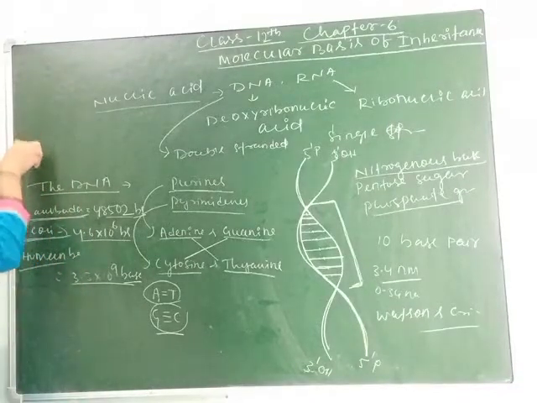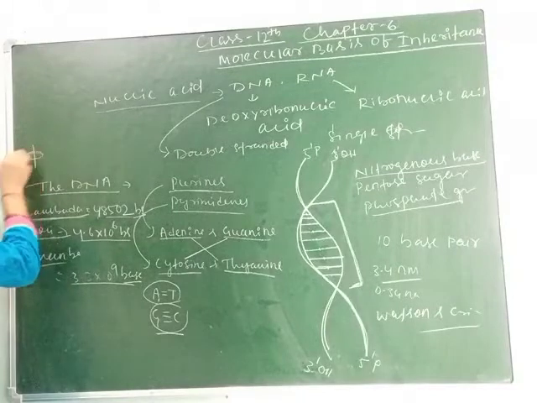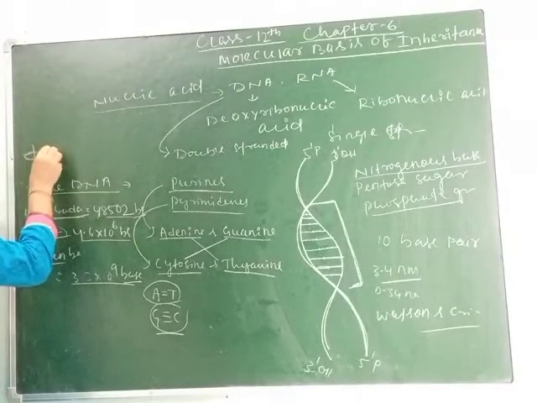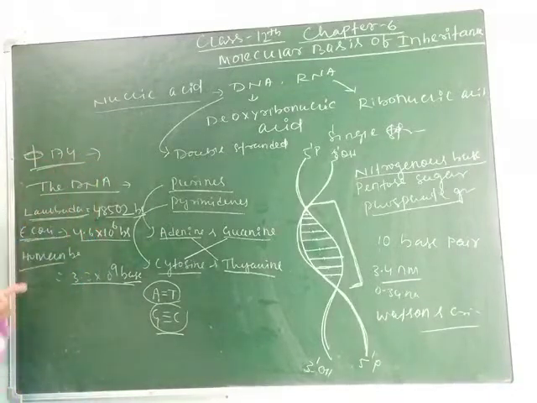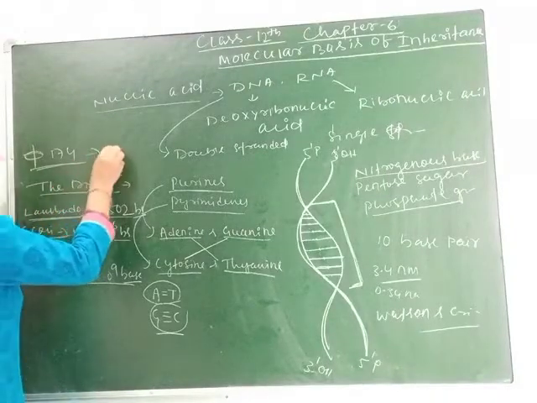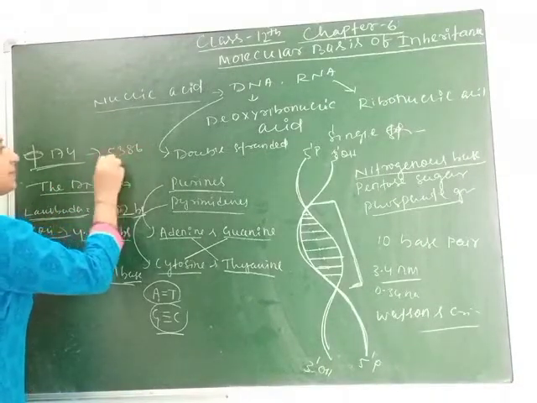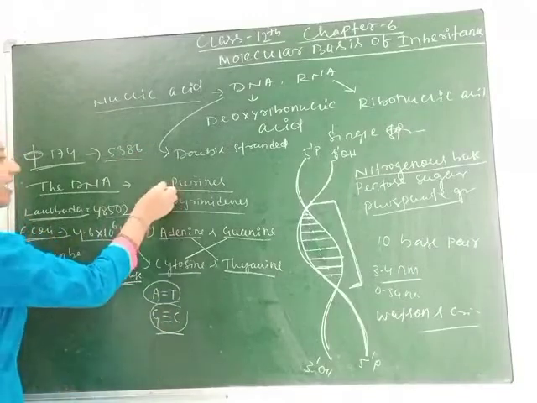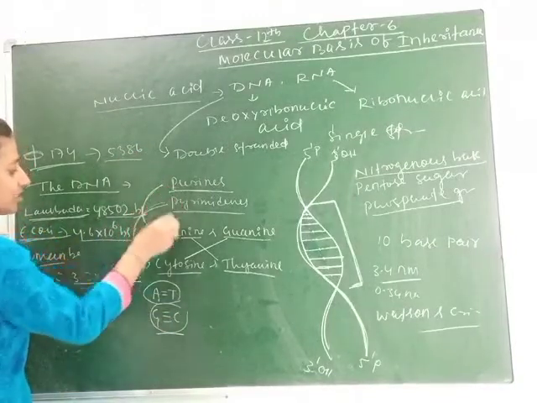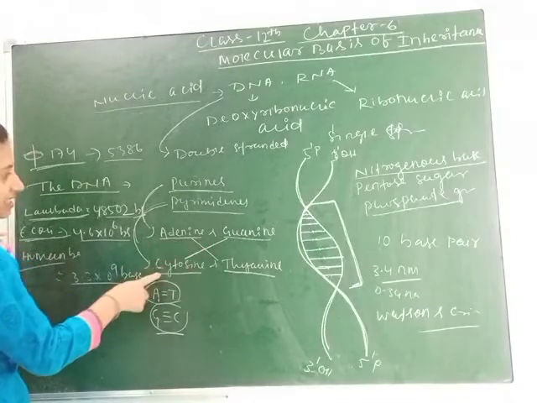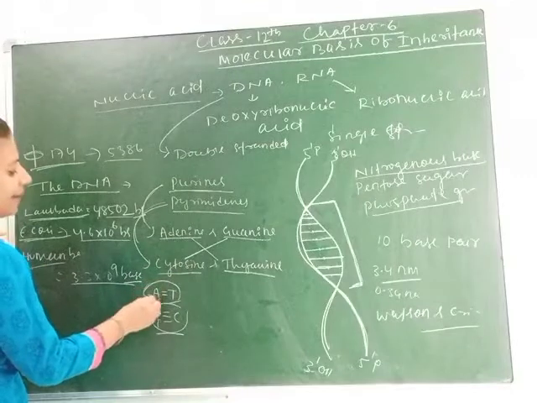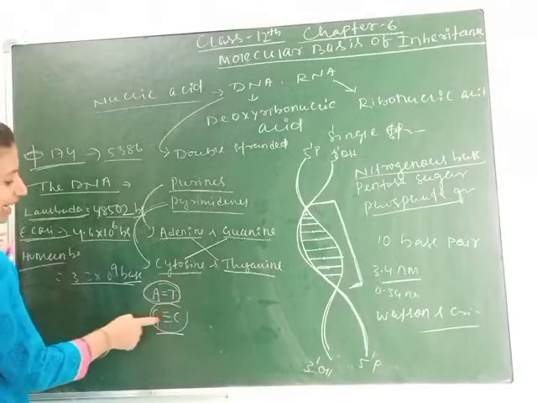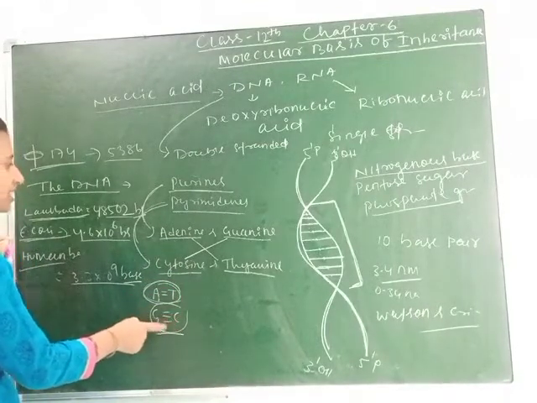This is Phi 174, the name of a virus, and it contains 5386 base pairs. The bases are purines and pyrimidines. Purine consists of adenine and guanine, whereas pyrimidine consists of cytosine and thymine. Adenine binds with thymine with a double bond, and guanine binds with cytosine with a triple bond.